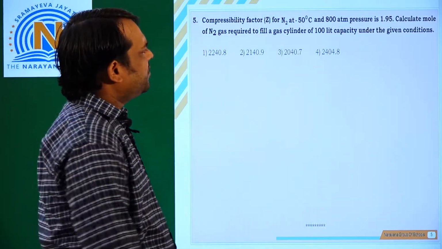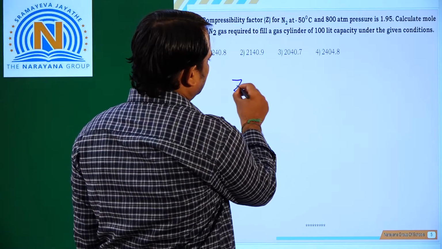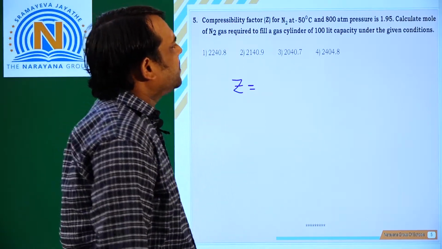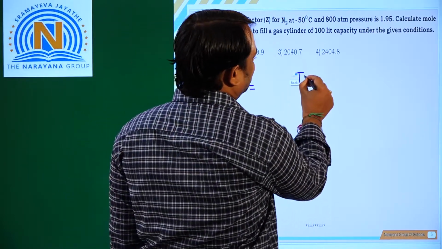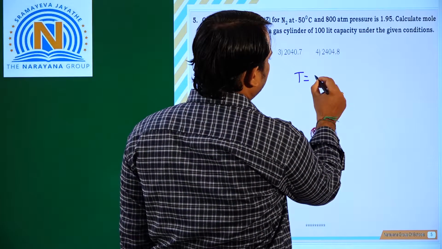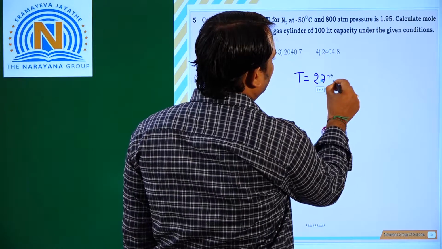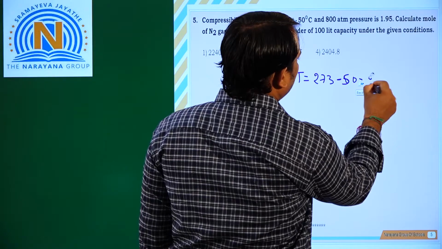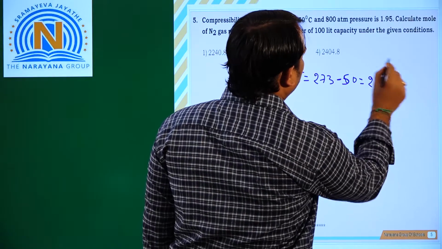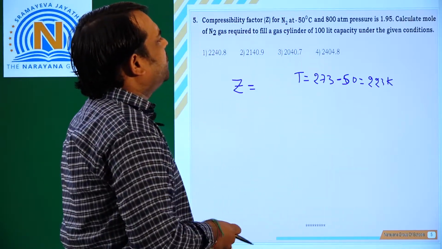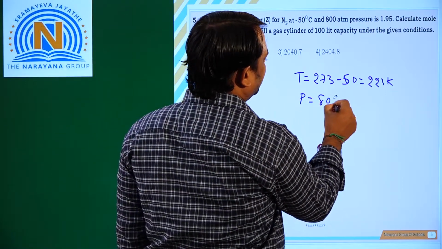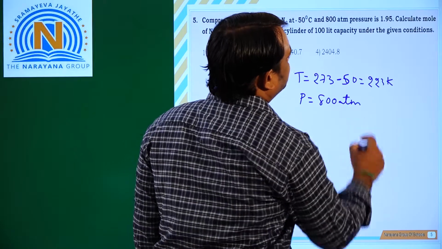The compressibility factor Z of N2 at temperature minus 50 degrees Celsius. Minus 50 means convert that into Kelvin, so you will get 223 Kelvin, and the pressure is 800 atmosphere.